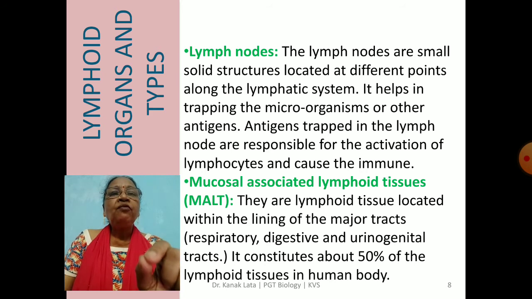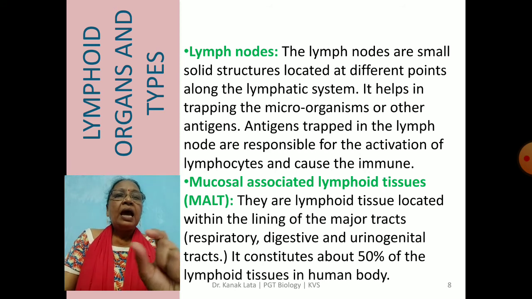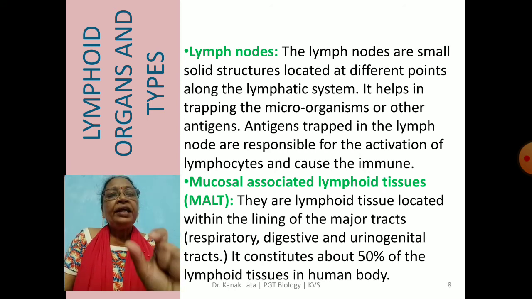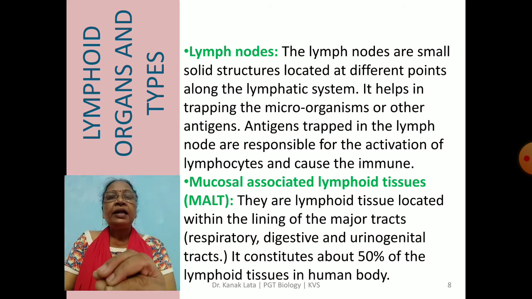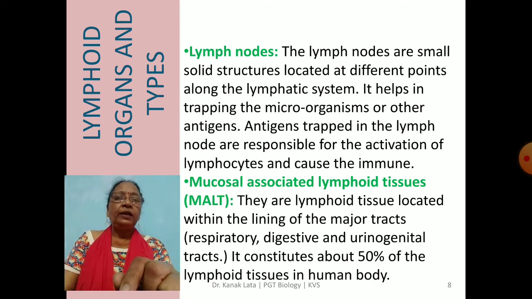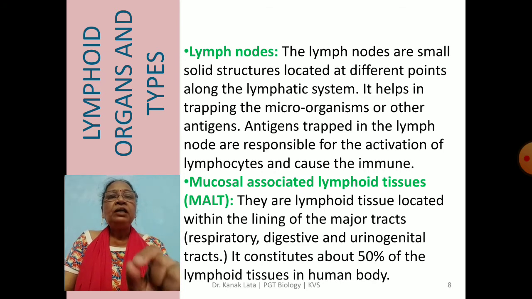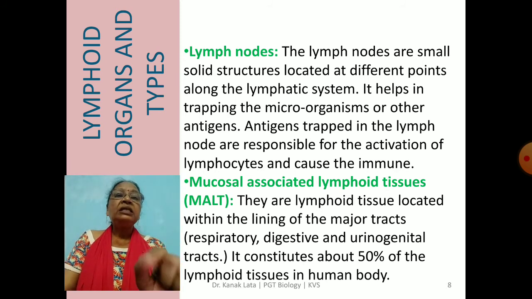Now next is lymph nodes. Lymph nodes are solid structures located at different points along the lymphatic system. Here it also helps in trapping microorganisms or other antigens in our body. Antigens trapped in lymph nodes activate lymphocytes, and this helps in increasing our immune response.